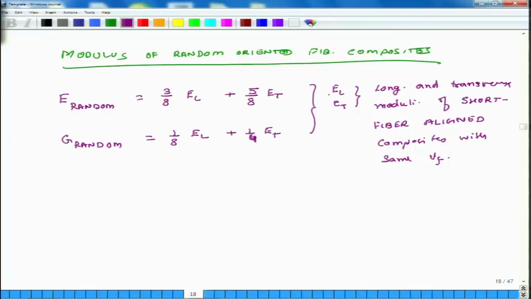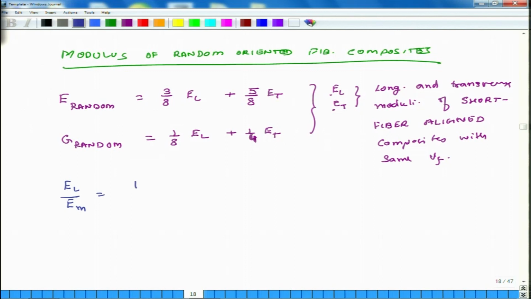These relations for E L and E T are not the same as the ones we developed for continuous fibrous composites. They are different relations, and they come from the Halpin-Tsai equations, which work fairly well.